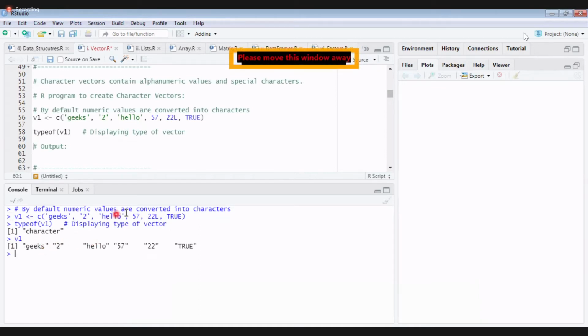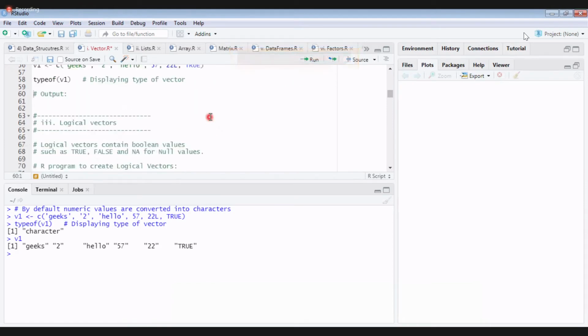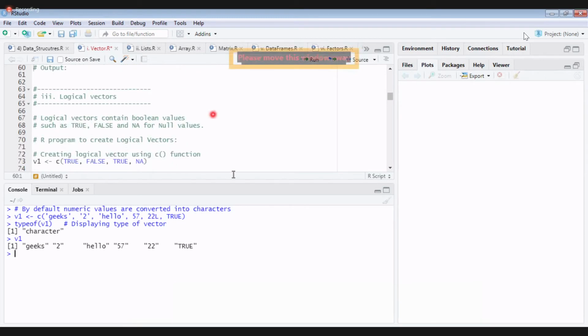If you observe, 57, which is a double, is converted into double quotes. Even this is converted into double quotes. Even this is converted into double quotes. Sir, if it has only one character, does it convert the whole integers into characters? Yeah, in coming examples, I will show you. I will answer it, don't worry.